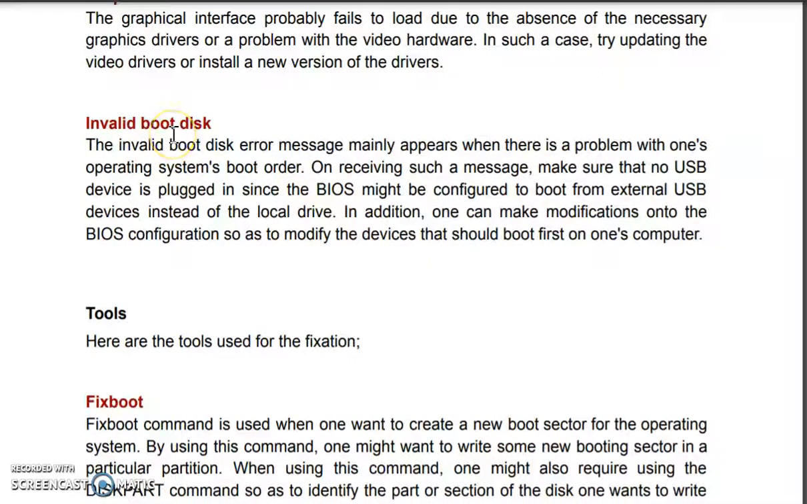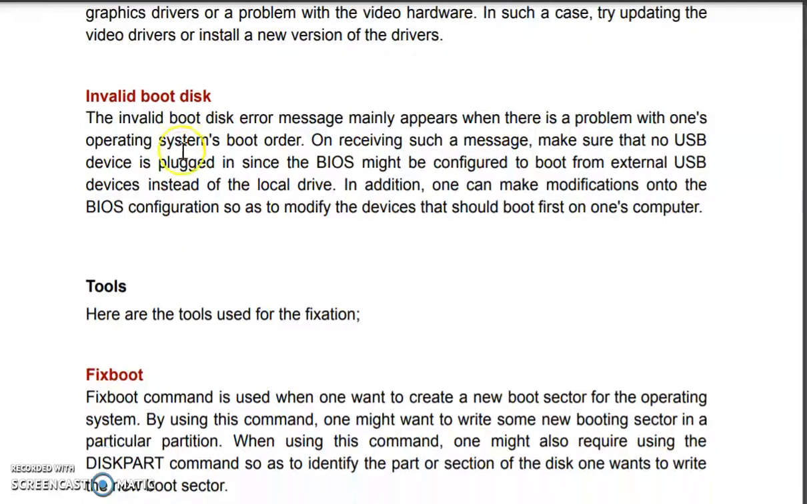Invalid boot disk: we have to check the BIOS setup to see from which device we are starting our machine. There is a priority we have to set. The first priority should be the hard disk. If we have set something else, then it will look for that, such as DVD-ROM or an external pen drive. So first of all, see the priority, from which hard disk you want to start, and then your machine will start.